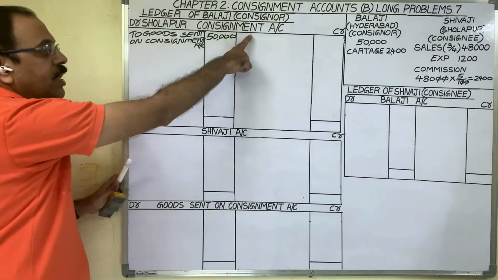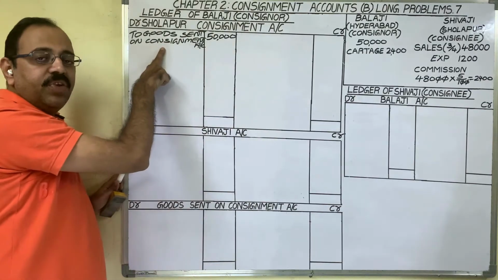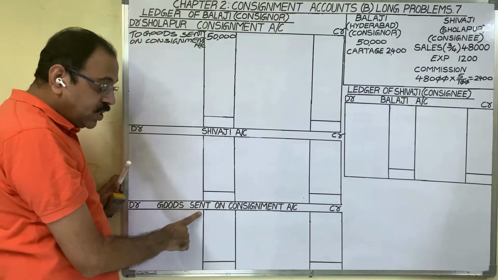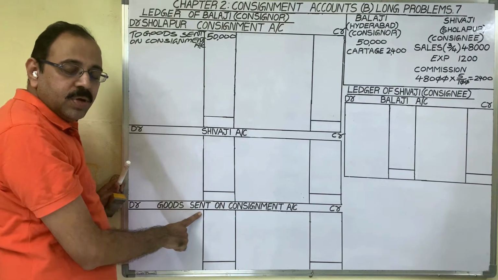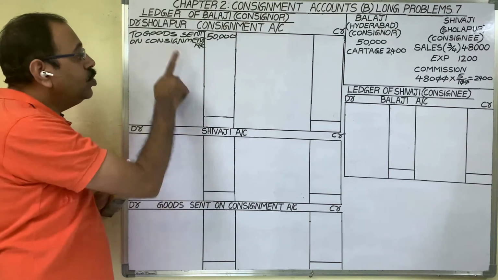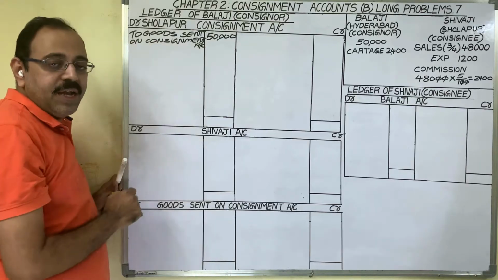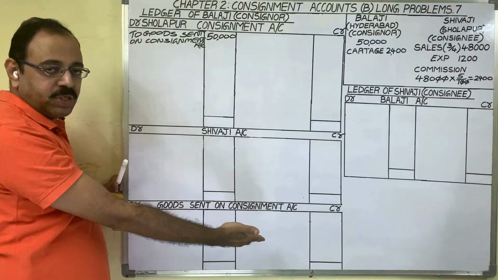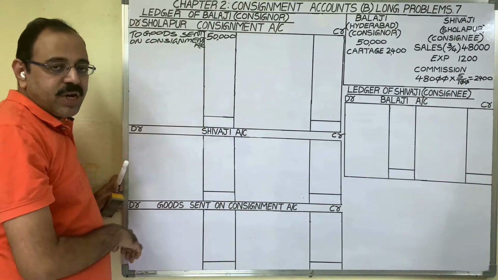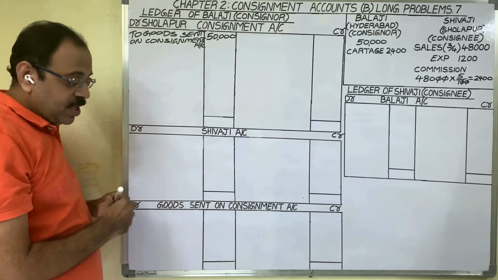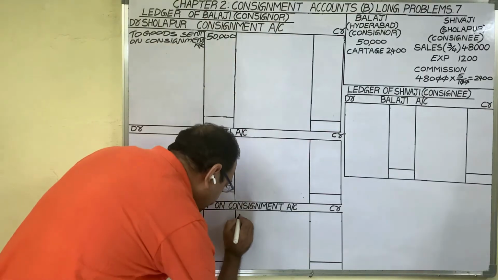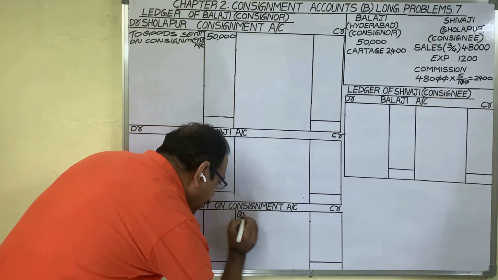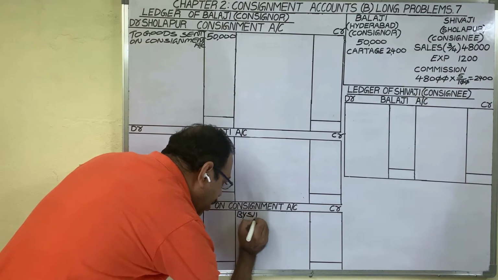In the Sholapur consignment account, we debited this entry, and we are preparing the goods sent on consignment account also. In the journal entry, as goods sent on consignment account is credited, we have to post on the credit side of the goods sent on consignment account. The debit account name we should write: Sholapur Consignment Account. So in this account, on the credit side: By Sholapur Consignment Account.